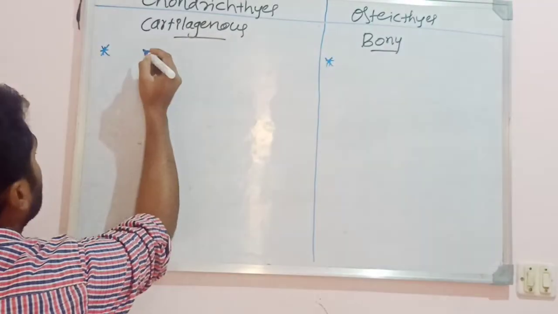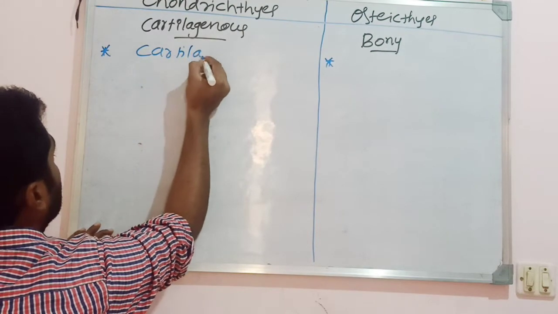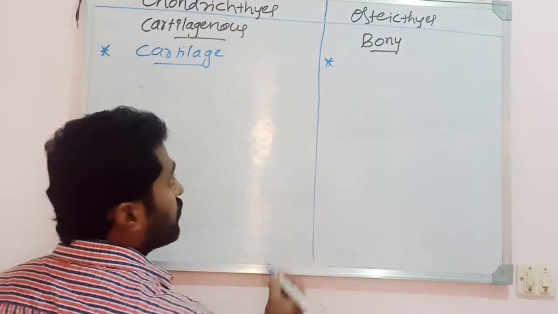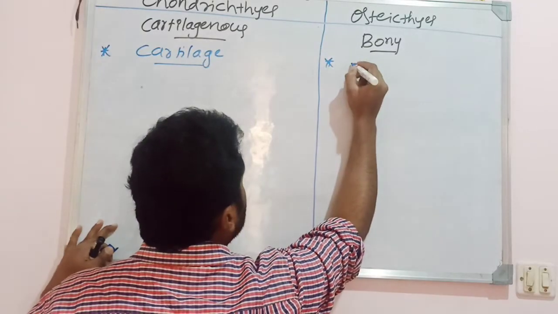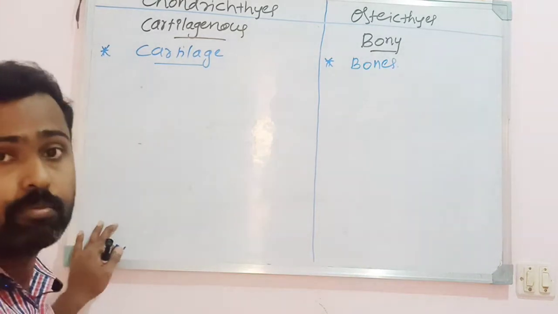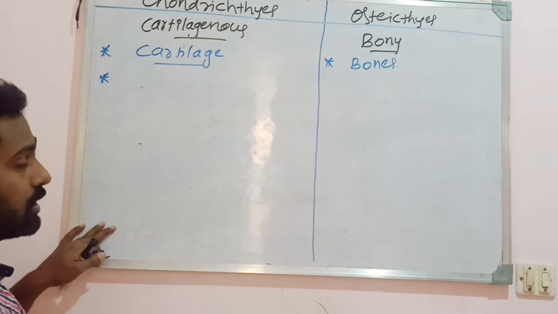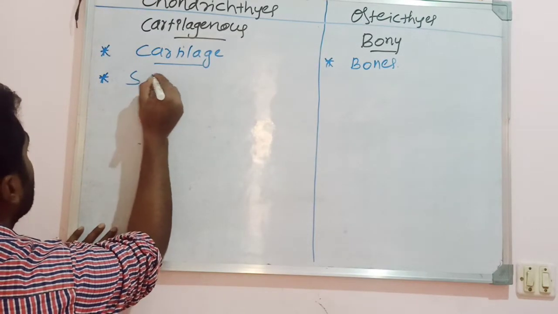Here, the vertebral column is majorly made up of cartilage. These are cartilaginous fishes. In osteichthyes, osteo refers to bone. Here in osteichthyes, the vertebral column is majorly made up of bones. Then the next point about the chondrichthyes is that the scales are embedded.